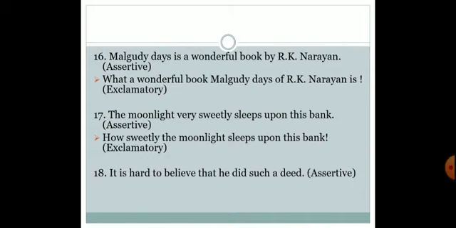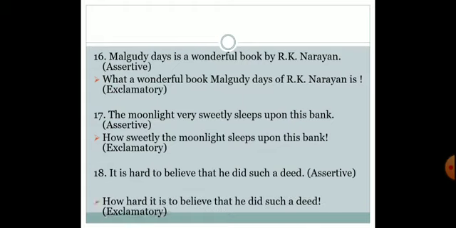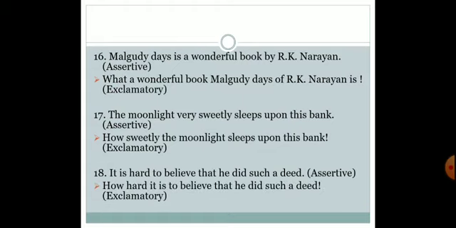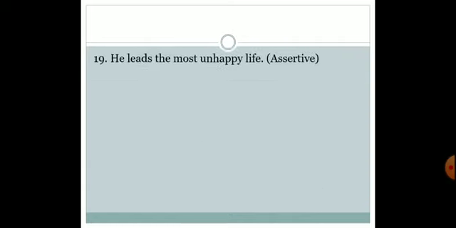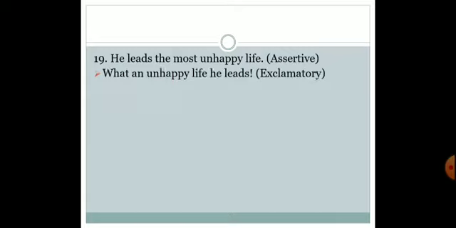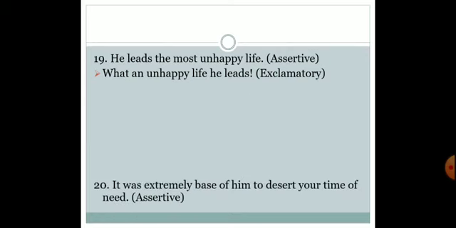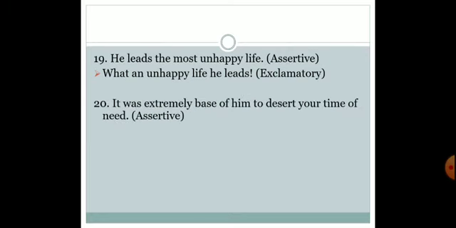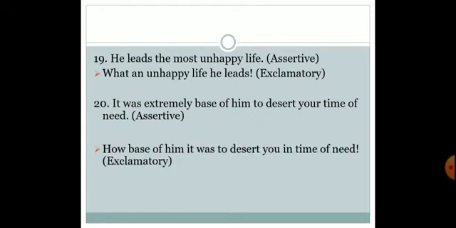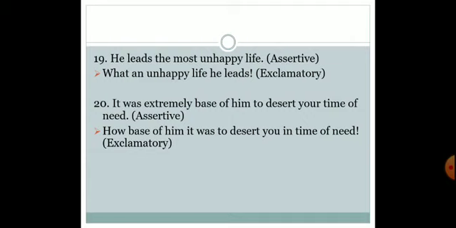18th one, it is hard to believe that he did such a deed. How hard it is to believe that he did such a deed. 19th one, he leads the most unhappy life. What an unhappy life he leads. 20th, it was extremely base of him to desert you in your time of need. How base of him it was to desert you in the time of need.